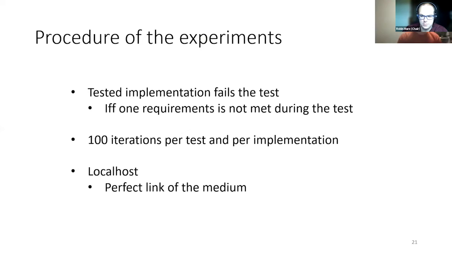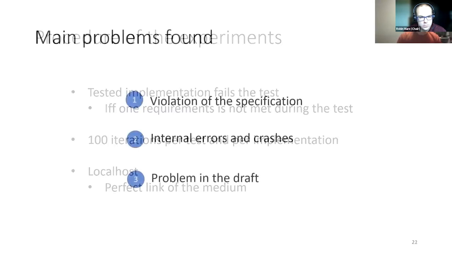For each of these tests and implementations, we launch 100 runs because, as a reminder, there is a random process involved in the generation of these entities, and this allows us to capture more diverse results. We run all of our tests on localhost, which allows us to assume a perfect link medium.